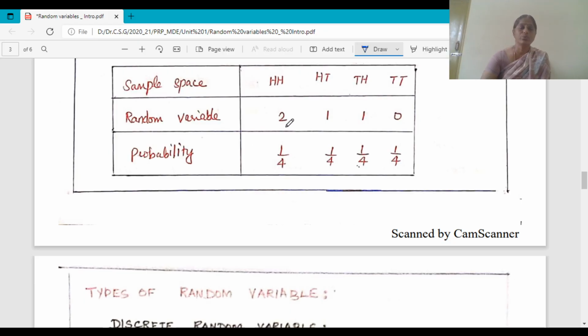And you know that the probability of getting a head is 1 by 2, and of another head is 1 by 2, so it is defined as 1 by 4, and the probability of getting a head is 1 by 2 and a tail is 1 by 2, so it is 1 by 4, and likewise it is defined.